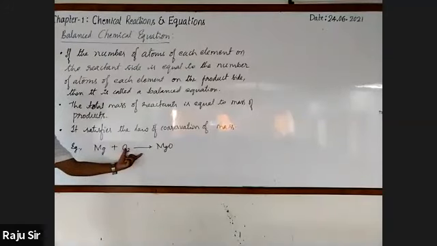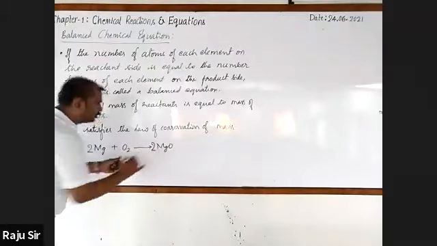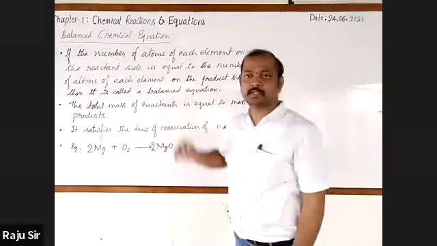Now I'm writing the balanced chemical equation: 2Mg + O2 gives 2MgO. These are the four important points with respect to a balanced chemical equation.